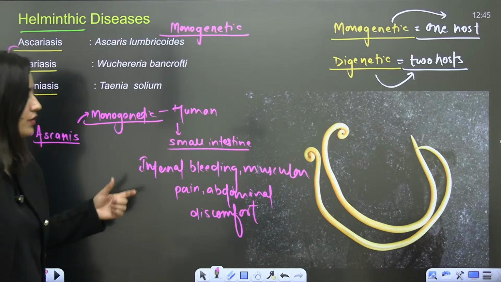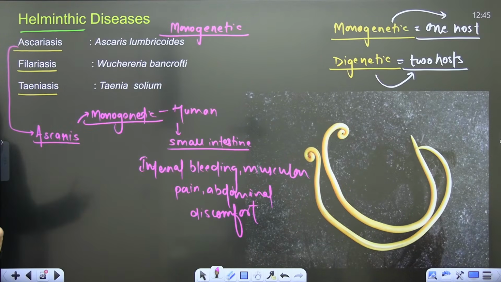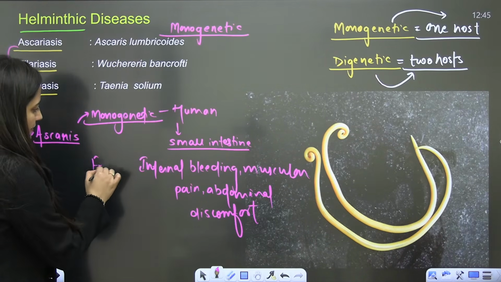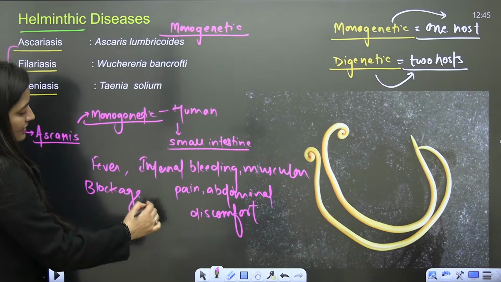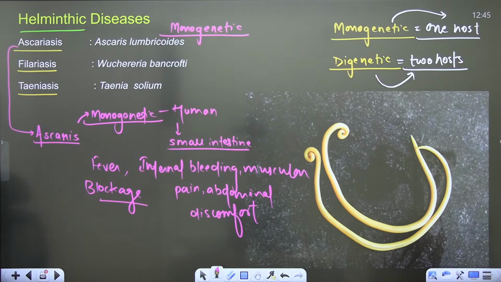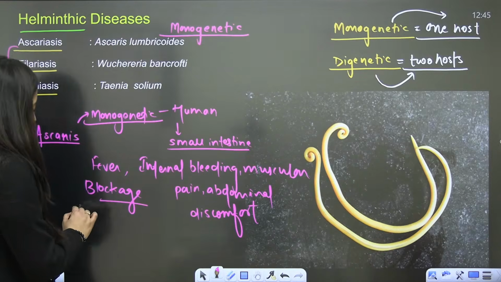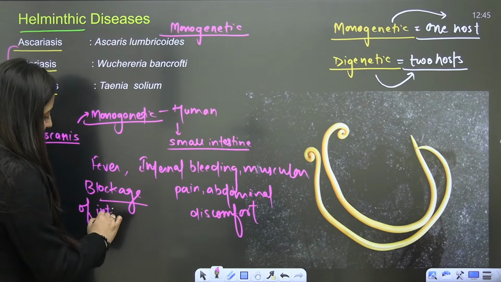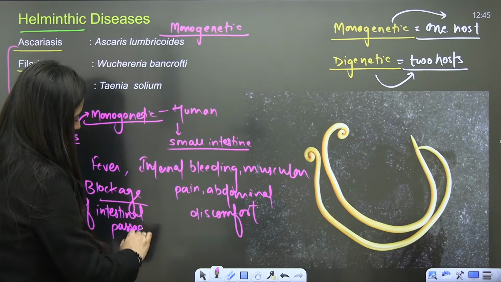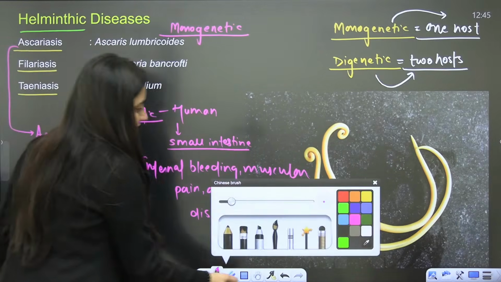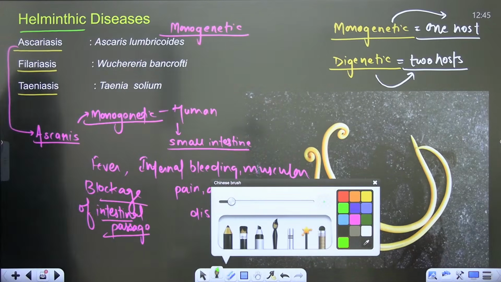Other than that, obviously fever will be there, and there will be blockage of what? The parasite is there in our small intestine, so definitely there will be the blockage of intestinal passage. Is that clear?